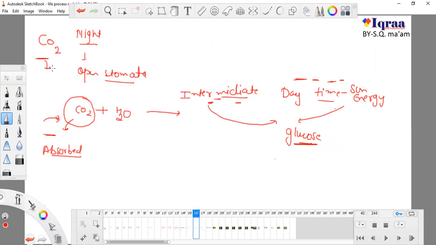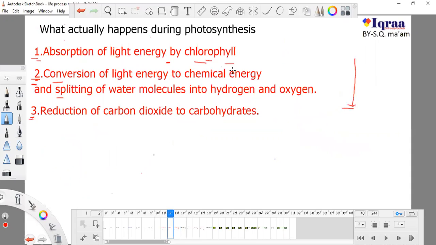I told you that these three steps should not go one by one. Plants use these steps according to whatever is suitable for them. It is not clear cut that the numbering of steps should go by one, or that the plant has to use this first and after that use this.